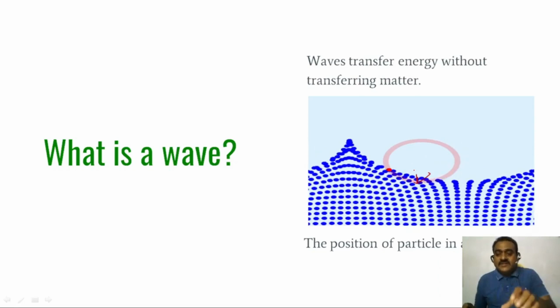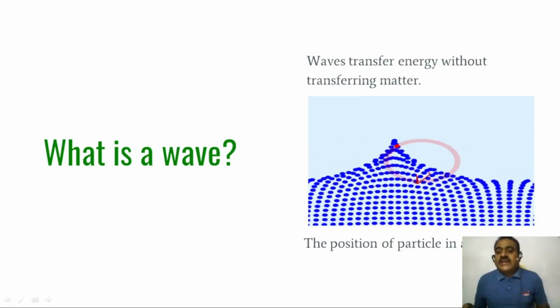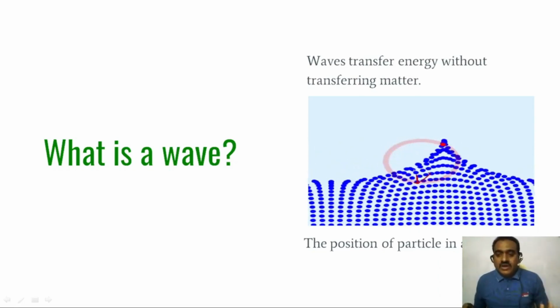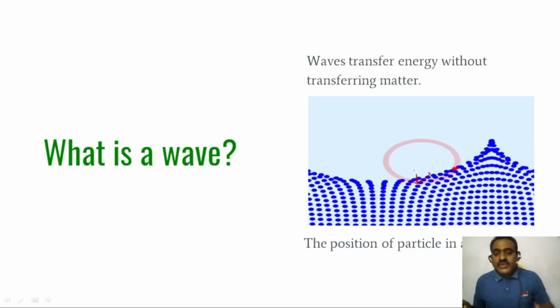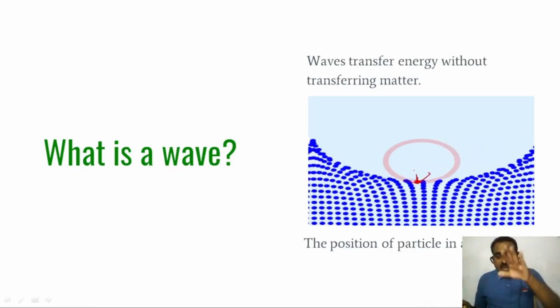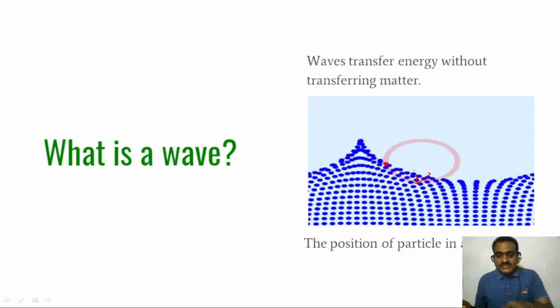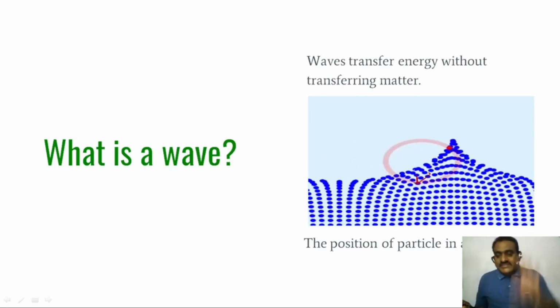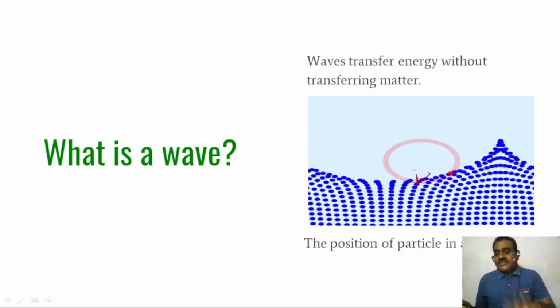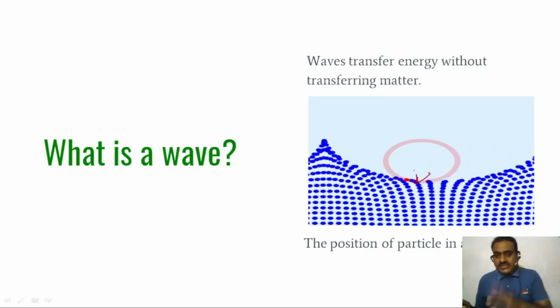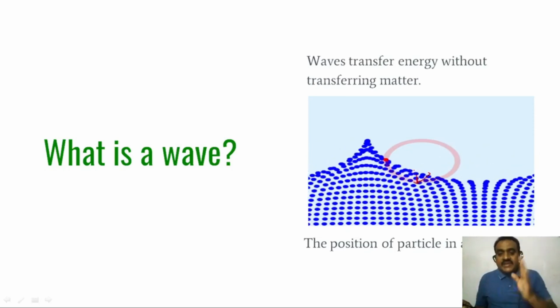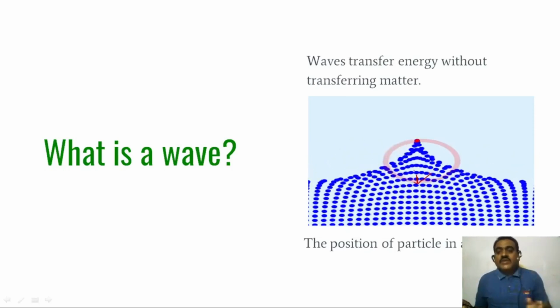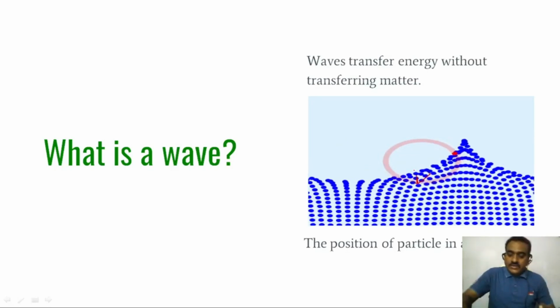This is the position of particle in an ocean wave or water wave. You can observe clearly the energy transfers from one location to another location. The disturbance transfers only energy, but the matter is not transferred from one location to another location.